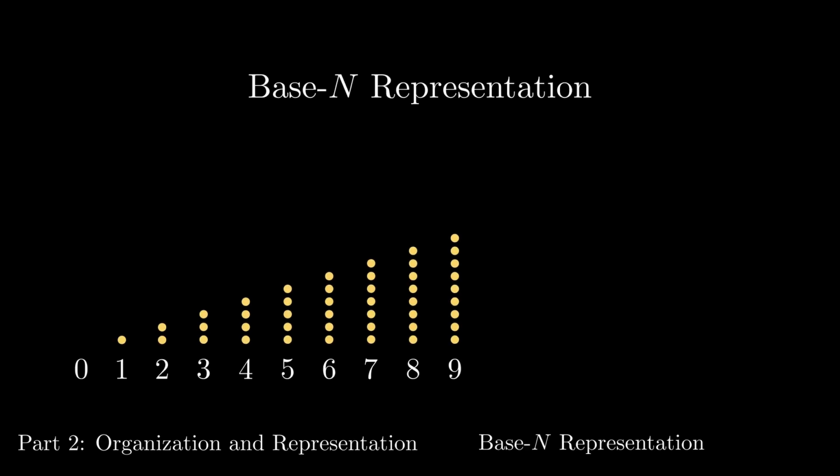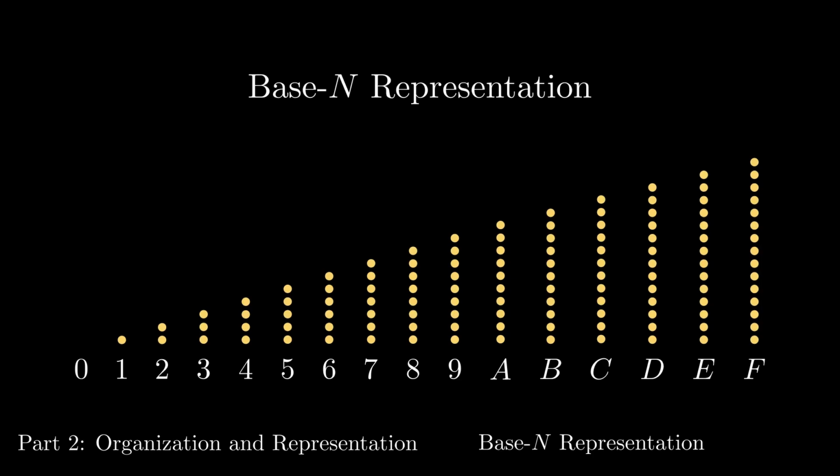The general system for this is known as base n representation, where n is the size of the groupings we're going to make. We need to have a total of n symbols to represent the quantities from 0 to n minus 1, and these are called digits. In base 10, the digits are 0, 1, 2, 3, 4, 5, 6, 7, 8, and 9. For bases smaller than 10, we can continue to use these symbols, and for larger bases, we typically use letters to represent the digits after 9. So after 9 comes A, then B, then C, and so on. There's no standard for what you use after the alphabet, so if you wanted to play around in bases larger than 37, feel free to make up whatever symbols you want to use for those digits.